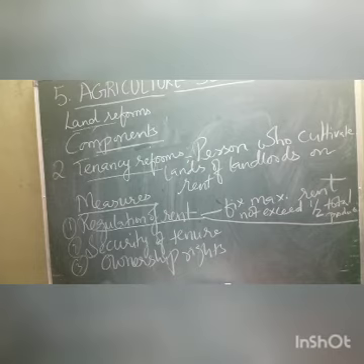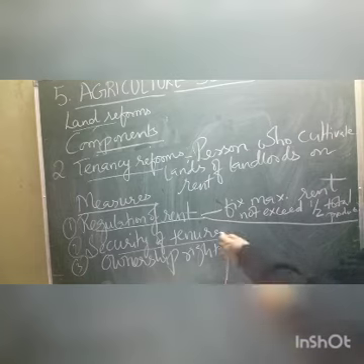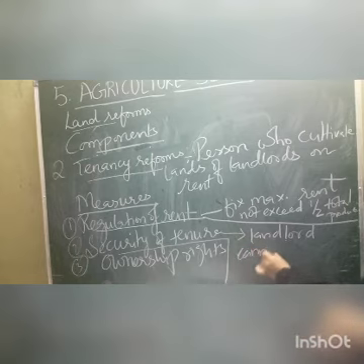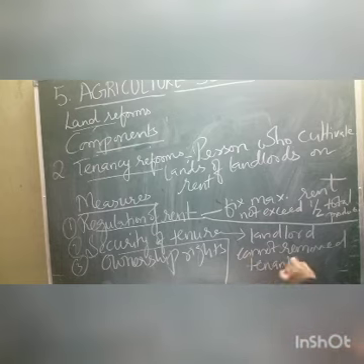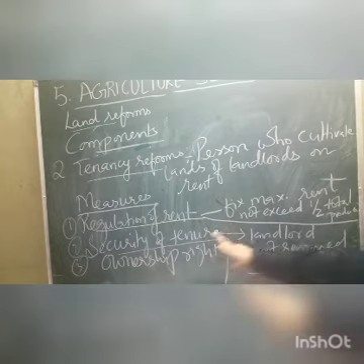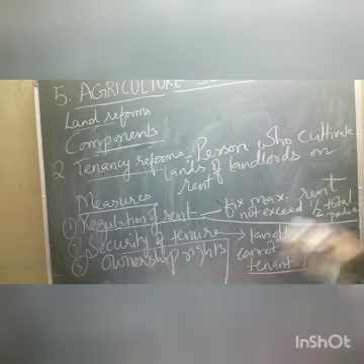The laws were passed that the landlord cannot eject or remove the tenants at any time, according to their wish. That comes under security of tenure.